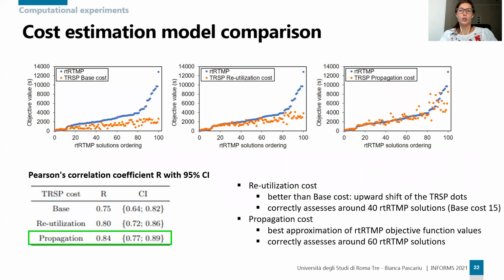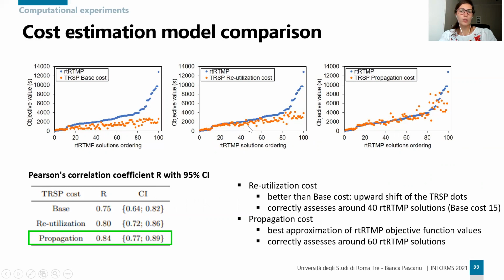We first studied the correlation between the TRSP and the rtRTMP solution values. So we ran the experiments on 100 instances, and after generating a random rtRTMP solution for each instance, we computed the corresponding clique cost by base, reutilization, and propagation costs. Looking at the results, we can see that the inclusion of the train delay due to rolling stock reutilization brings the TRSP closer to the rtRTMP compared to the base cost. We can see this in the second graph, and we can notice the upward shift of the values.